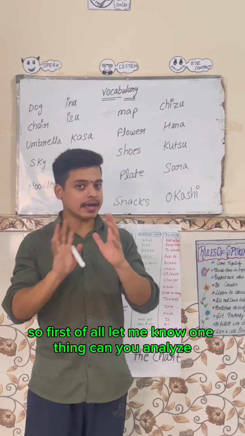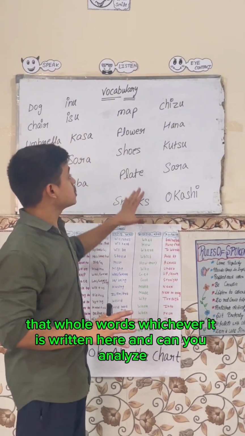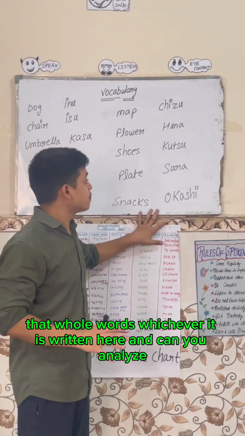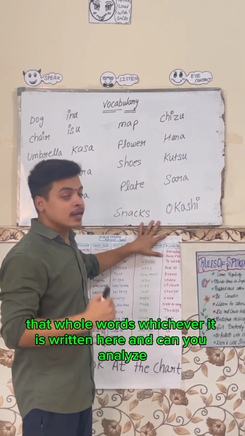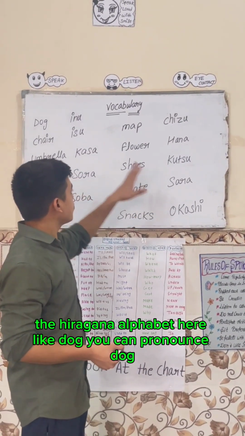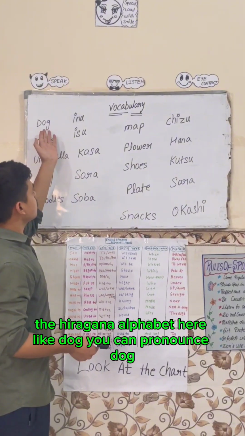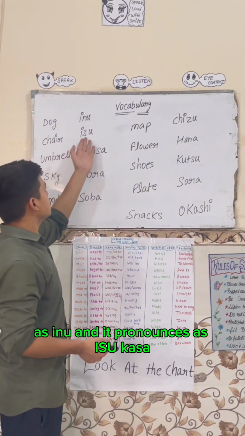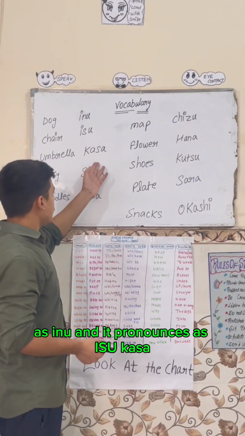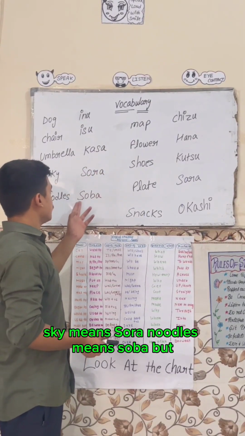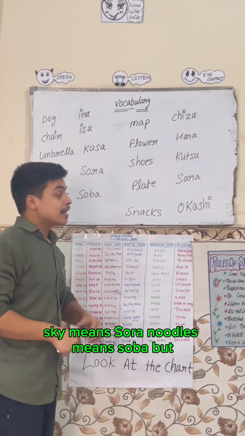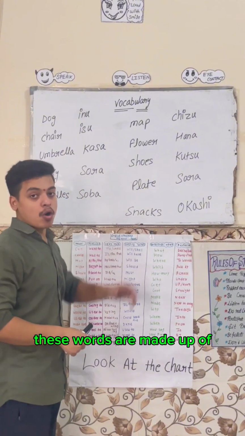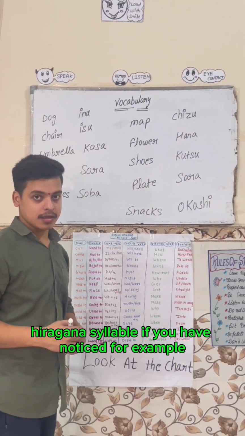Can you analyze all the words written here, and can you analyze the hiragana alphabet here? Like dog, we pronounce it inu, and chair is isu. Umbrella is kasa, sky means sora, noodles means soba. These words are made up of hiragana syllables.